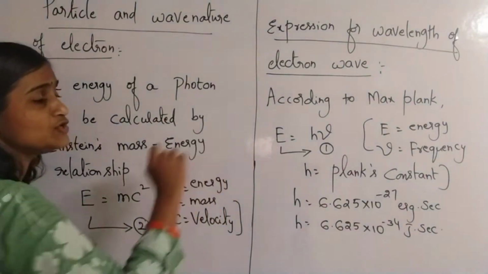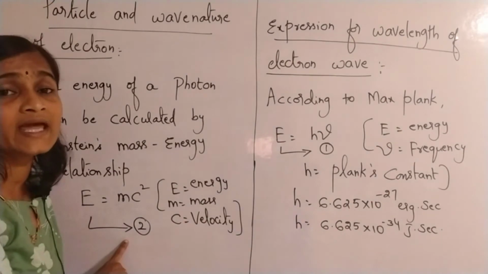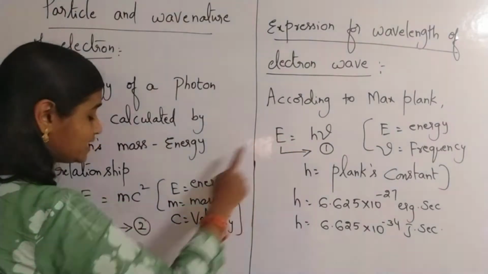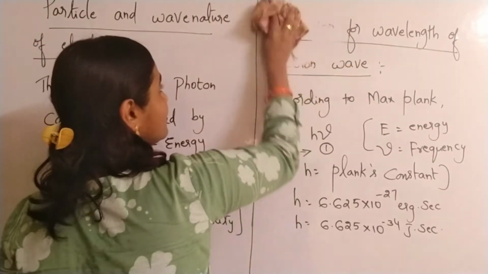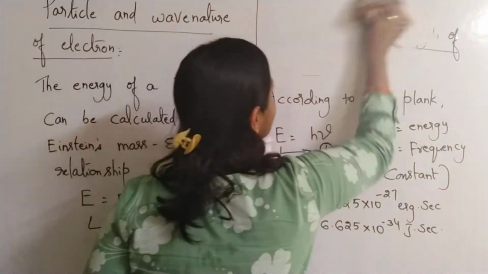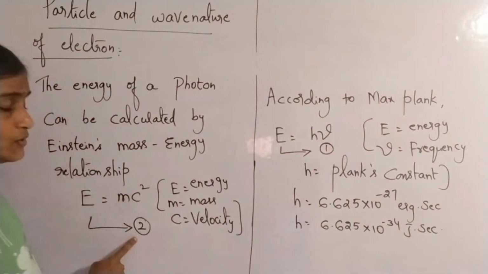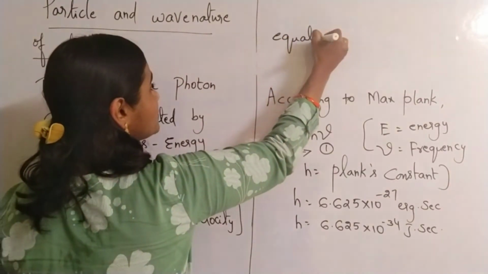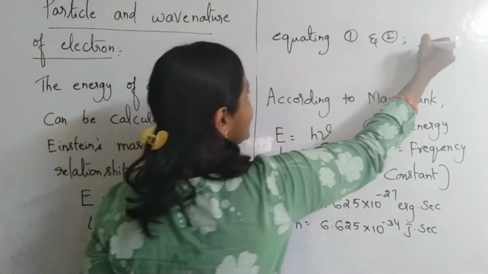E is equal to h nu is your first equation. E is equal to mc square is your second equation. In both the cases, in LHS you have E. If you are going to equate the right hand side values, equating 1 and 2, what are you going to get? Equating 1 and 2, we get